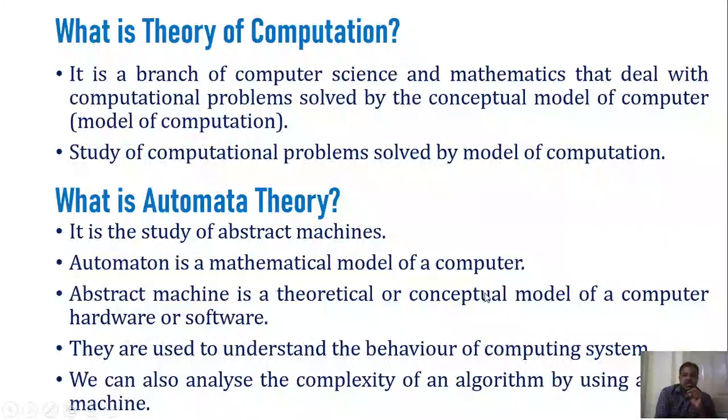So why is this automata theory or theory of computation required? The main reason is to understand the behavior of the computing system that you are developing. So we require this theory of computation. That is one of the reasons for studying the theory of computation or formal languages and automata theory.